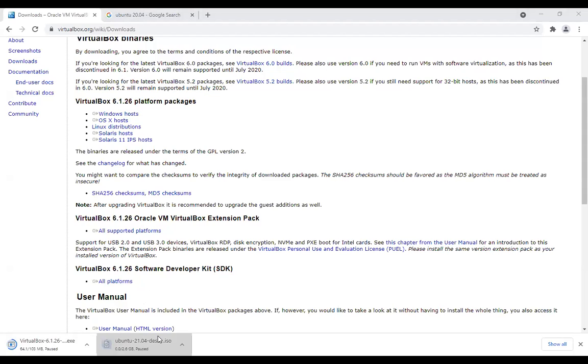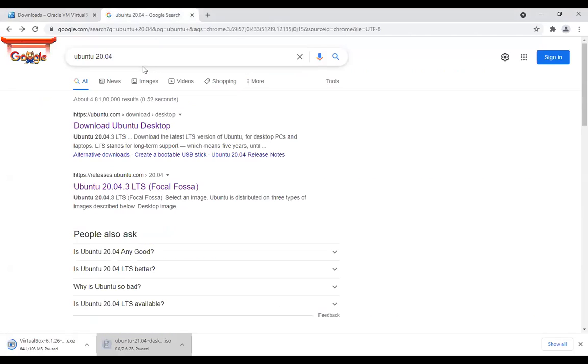The same way you can search on your browser for Ubuntu. The version I am using is Ubuntu 20.04. Now there is the latest, that is 21. Search for Ubuntu. Then the first link is Ubuntu desktop operating system you want to download.